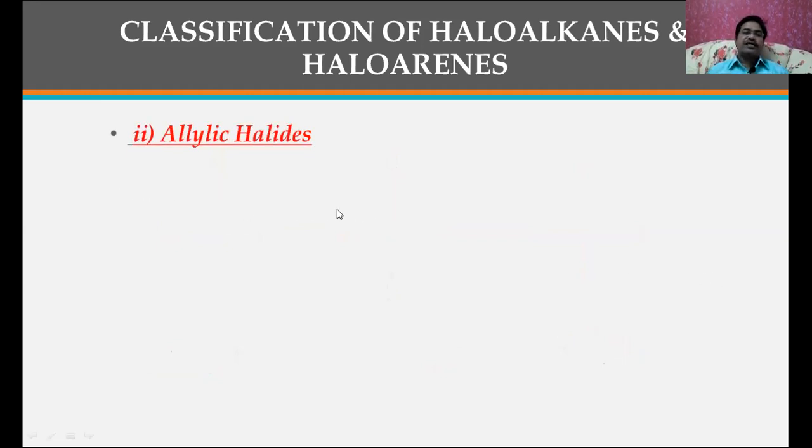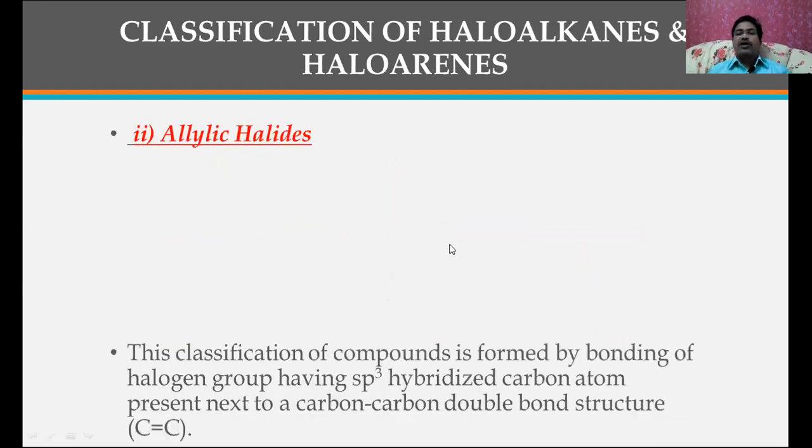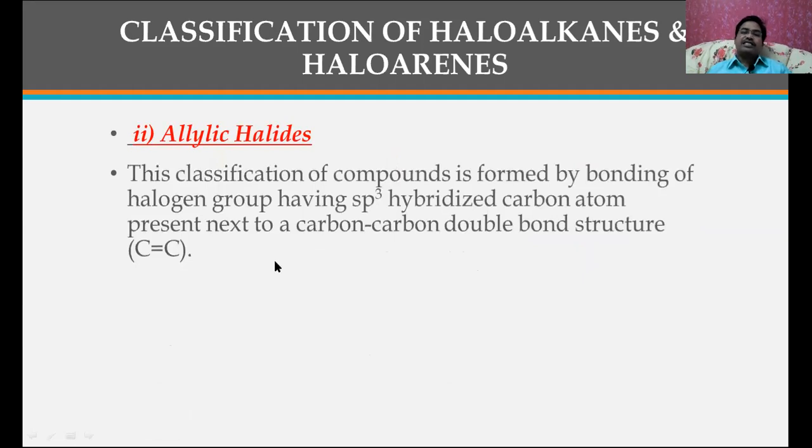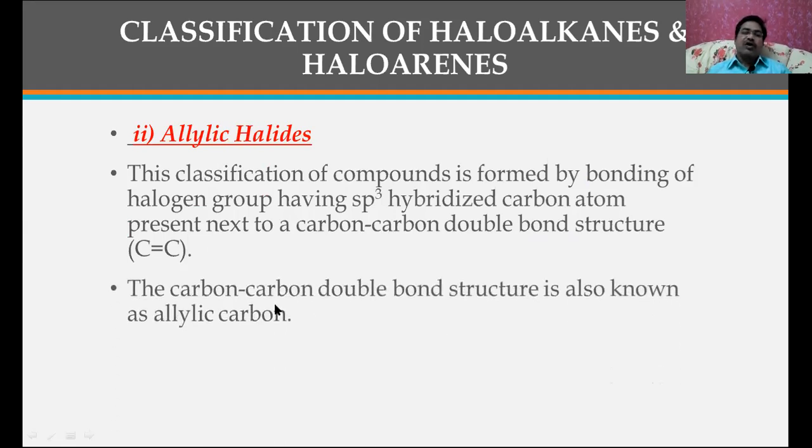Now, the other one is said to be the allylic halides. What are allylic halides? This classification of compound is formed by bonding of a halogen group to an sp3 hybridized carbon atom present next to a carbon-carbon double bond structure. Let us see what this is. The carbon-carbon double bond structure is also known as allylic carbon. Thus, the name is called allylic halides.